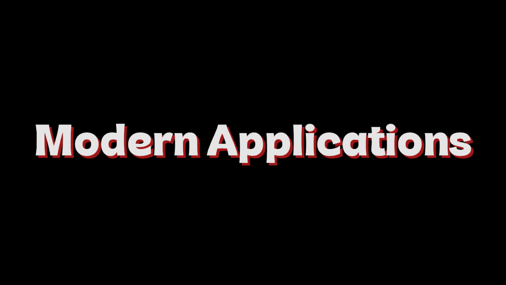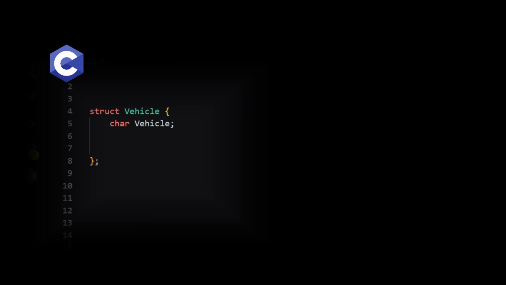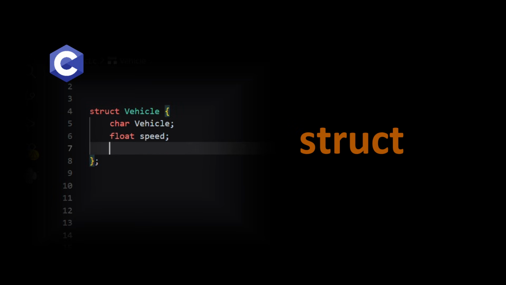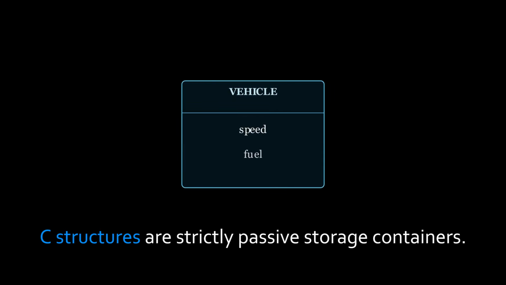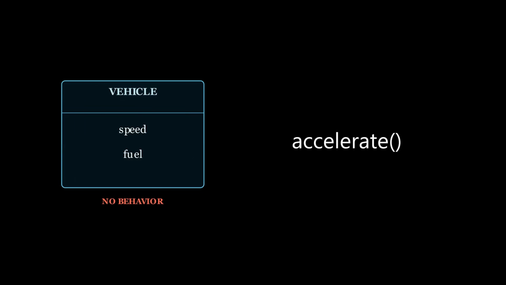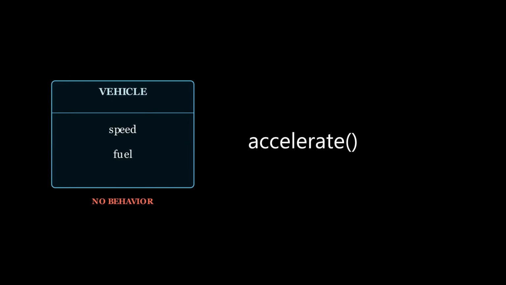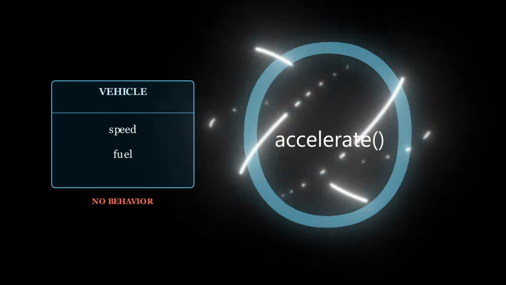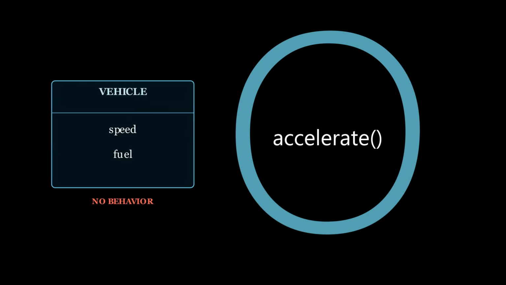build modern applications. In C, we group related variables together using a struct. You can create a vehicle structure that holds both speed and fuel capacity. However, C structures are strictly passive storage containers. They only hold data, not behavior. If you want to accelerate that vehicle, you cannot place that action inside the structure. You must write an external standalone function and pass the memory address of your structure into it manually.